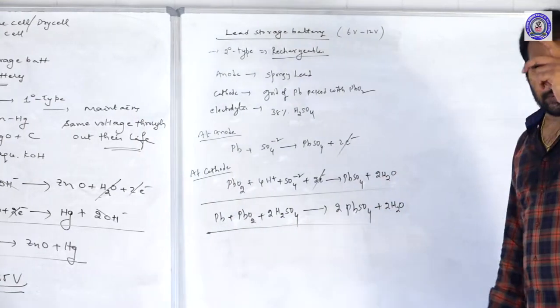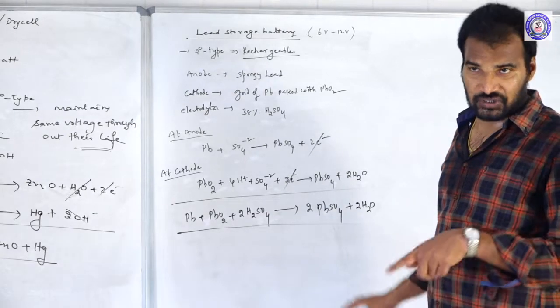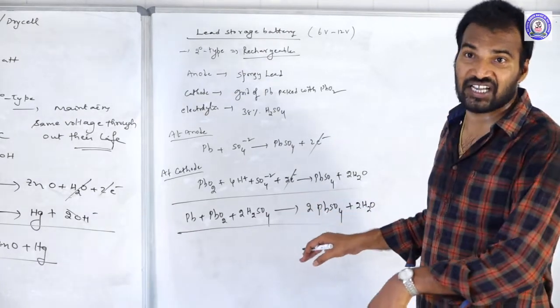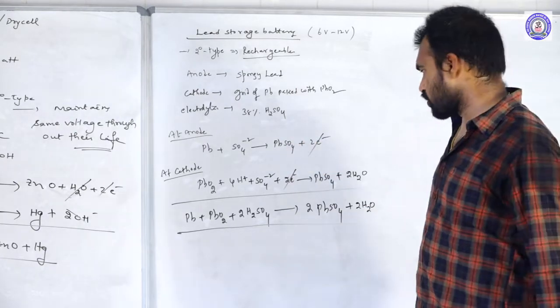This is the reaction taking place in discharging, when we are extracting the current from the lead storage battery.